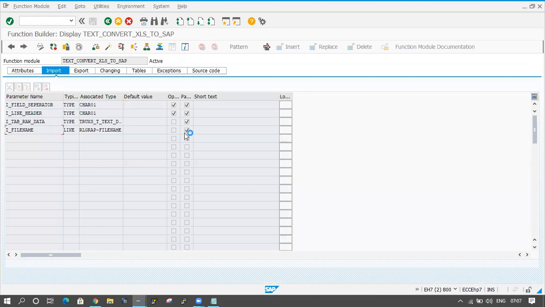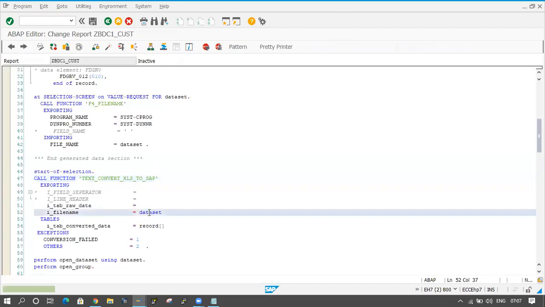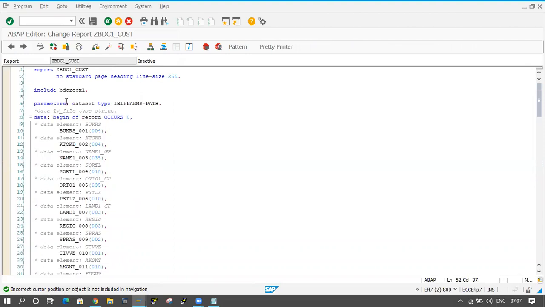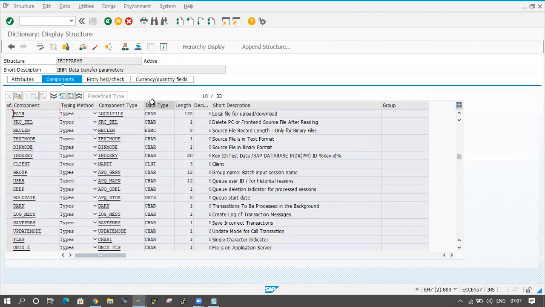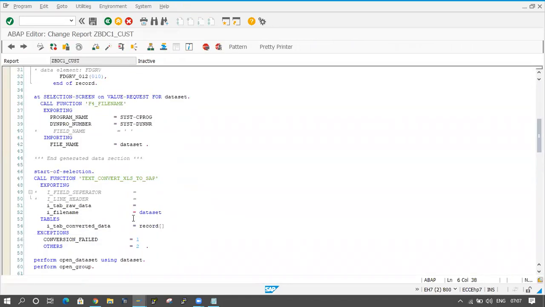I will check whether character 128 is there in our declaration. The data set is there, right? Double click on the data set, and on this associated type. Here also it is character 128 only, which means it is matching now. The data set and I_FILE_NAME are matching.